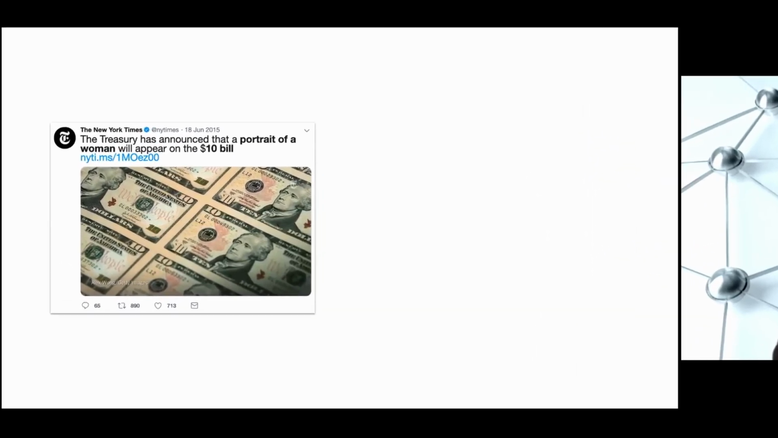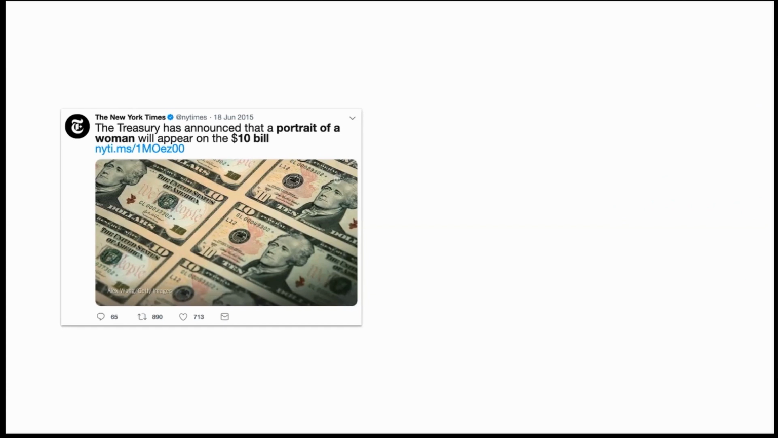So when we think about social contagion of ideas or beliefs, we're thinking about the way one person can adopt a belief or think that an idea is relevant and then share it with their peers or their neighbors. And so here's an example of what that might look like. On the 18th of June, 2015, the Treasury announced that the portrait of a woman would appear on a $10 bill. And this piece of information was spread through the US population as individuals were exposed to it, and they thought that it was relevant and interesting, and they decided to share it with their friends, either online or through word of mouth in the real world.